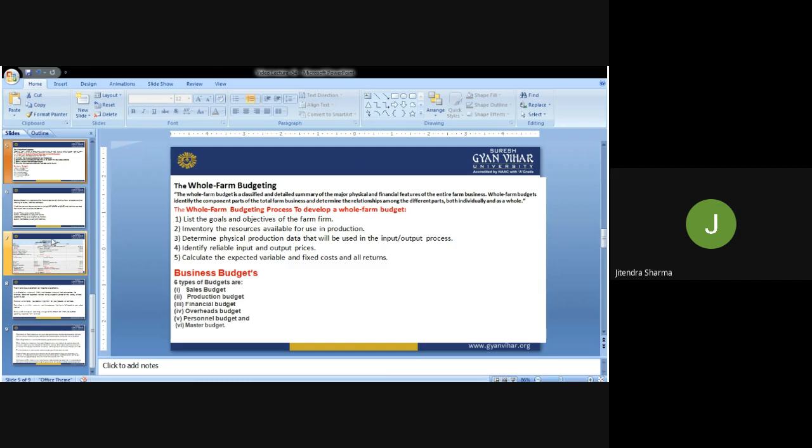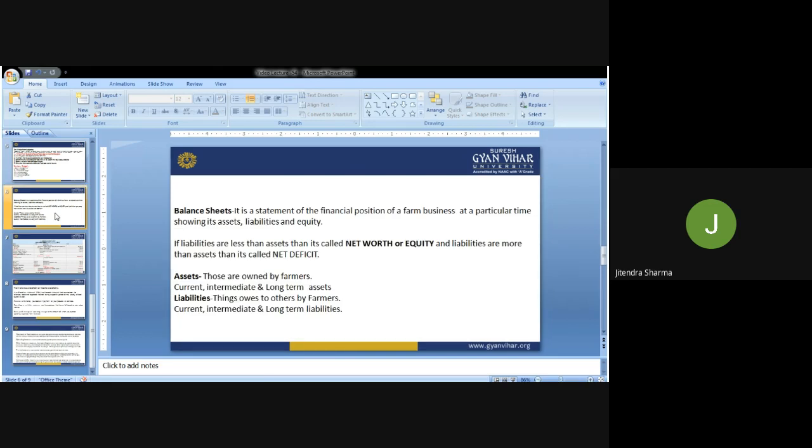But let us have a little bit of discussion on the definition of balance sheet. So balance sheet is nothing, it is a statement of financial position of a firm or a business on a particular day, showing its assets and liability status. It means what assets that business or the person is having, and what liability or equity they are having on a particular day.